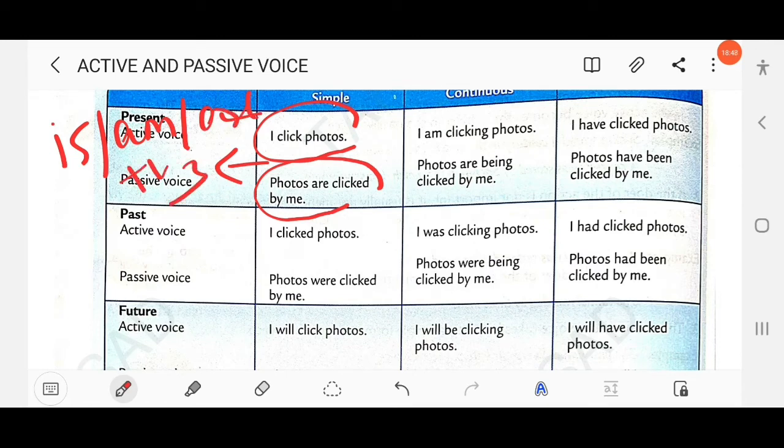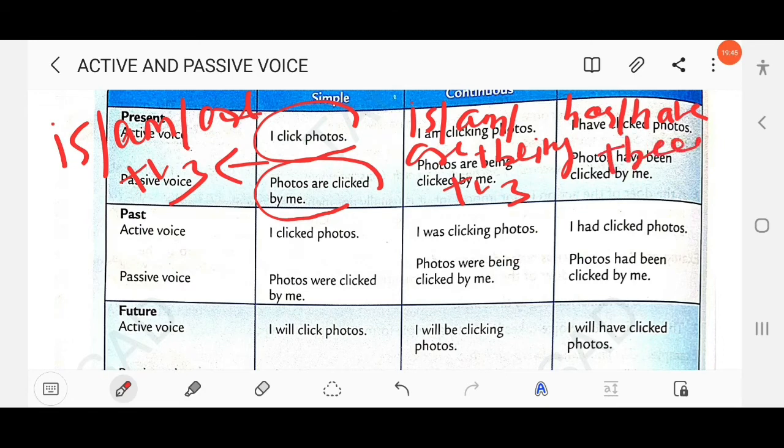So here present continuous. I am clicking photos. Photos are being clicked by me. So here which structure is followed? Yes, is, am, are plus being, okay, plus V3. Photos are being clicked by me. So here, I have clicked photos. Present perfect. So here the structure followed is have plus been plus V3. Just remember this structure so that you can easily change active into passive.